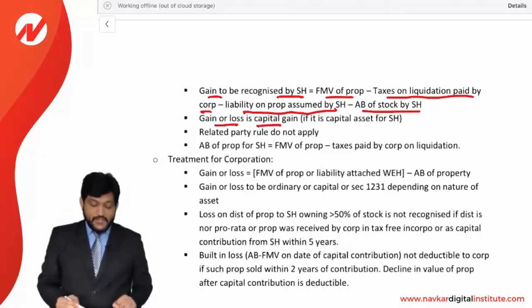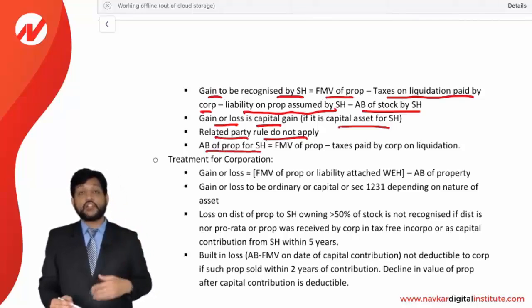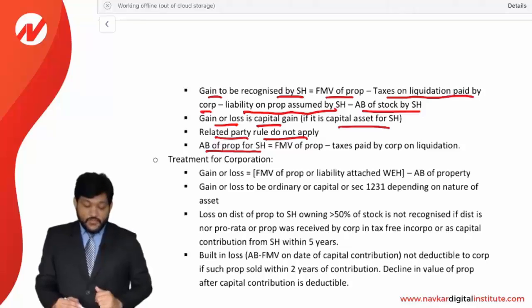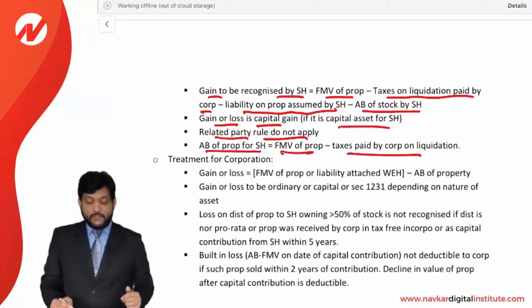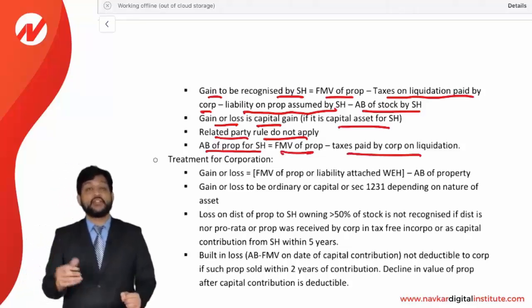Gain or loss is a capital gain if it is a capital asset for the shareholder. The related party rule does not apply here. You need to consider that related party is not applicable. Adjusted basis of the property for the shareholder: whatever property you received from a corporation, what will be the AB of it? It is going to be FMV of the property less taxes paid by the corporation on liquidation. So simply you can say FMV is considered as AB of the property for the shareholder.